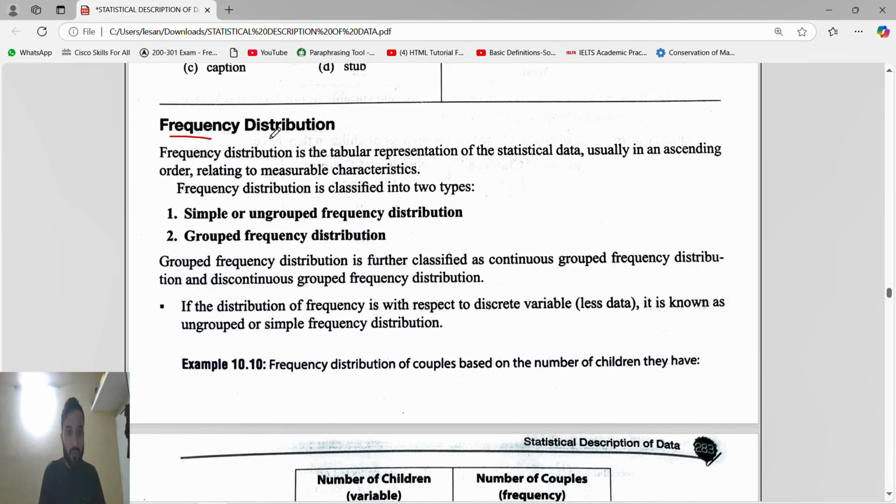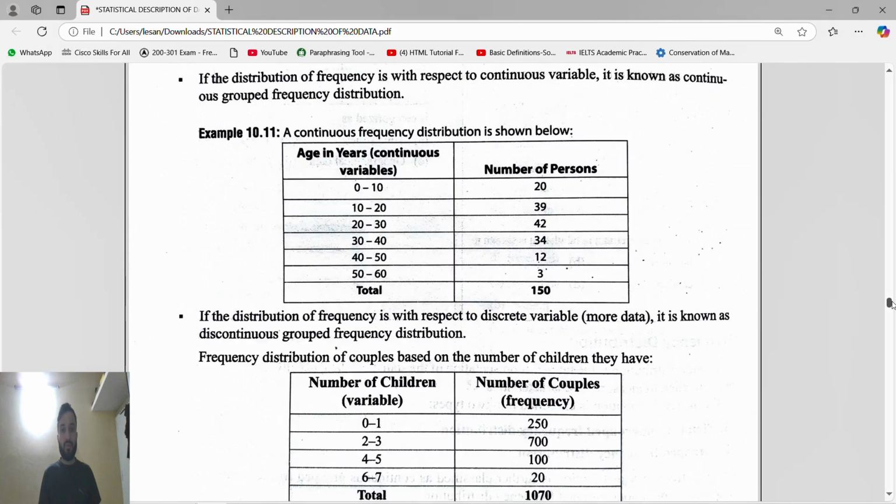Now next comes the frequency distribution. Frequency distribution is a tabular representation of statistical data. From childhood, in class 8, 9, 10, or if you have taken stats in PUC, you have studied like this: they give one table with two columns.